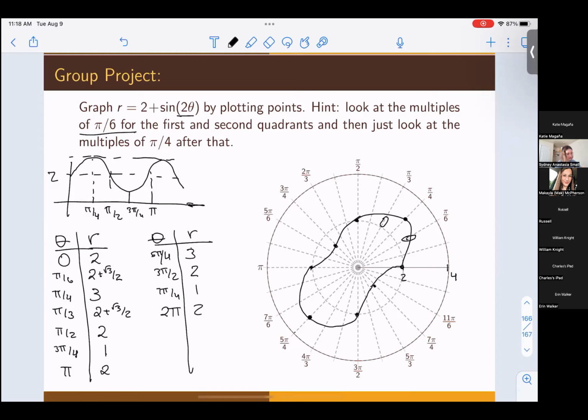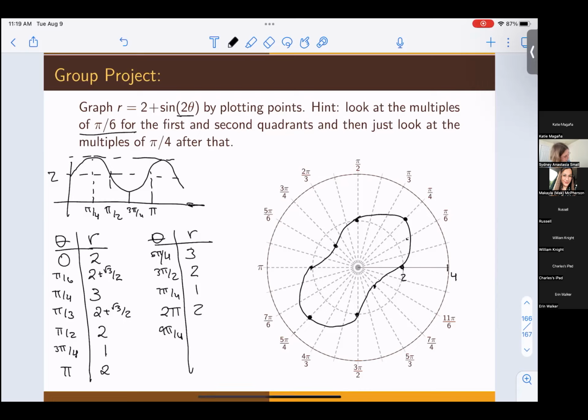It's a little bit like a bean. It goes out to meet the 3 and then back into the 2 and then dips to the 1 and then back out to the 2. So this one doesn't have a center. This one does not look like a flower at all. I'm just going to try to fix the shape so it looks a little better because these pi over 6s were not great. Kind of looks like this. It's a little bit of a bean shape, and this is actually the final shape. You can imagine if we kept going again and checking, okay, what about 9 pi over 4?